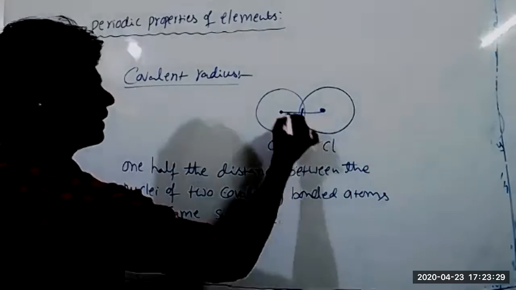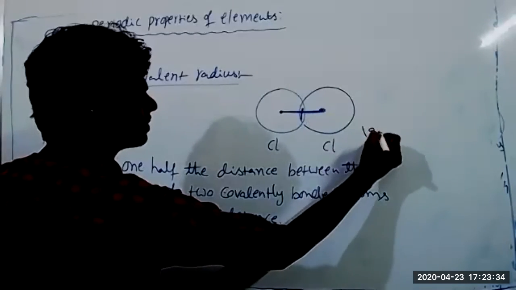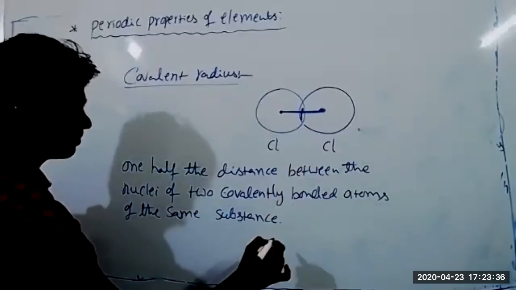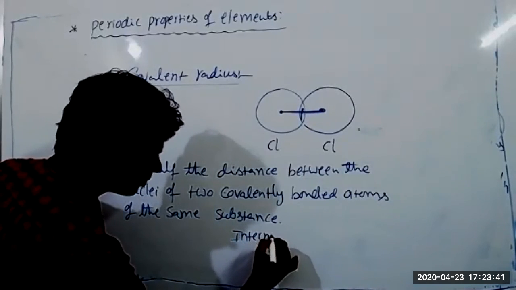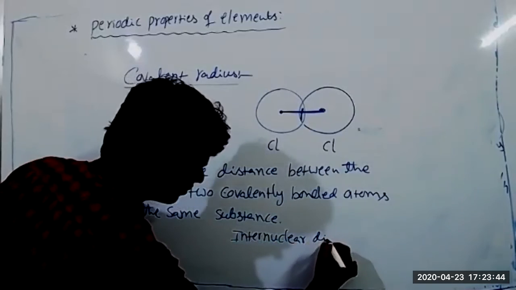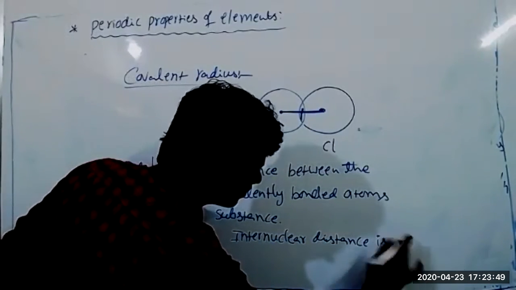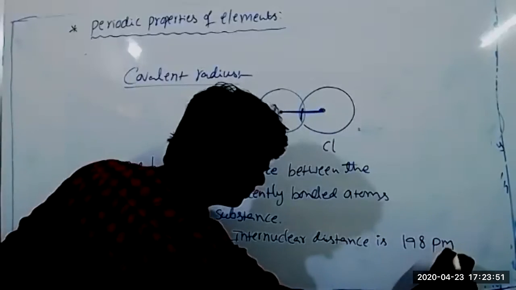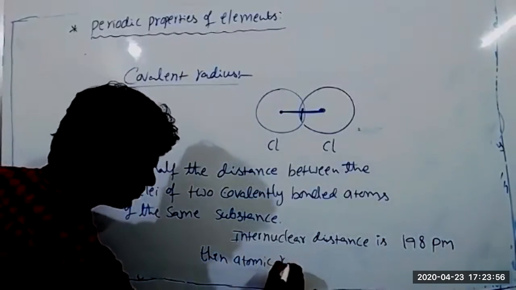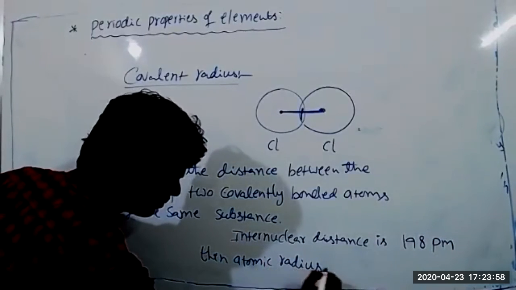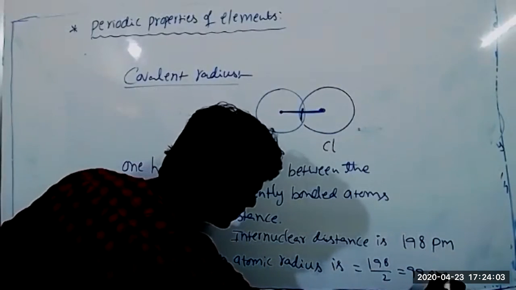Suppose the internuclear distance is 198 picometers. Then the atomic radius is 198 by 2, which is 99 picometers.